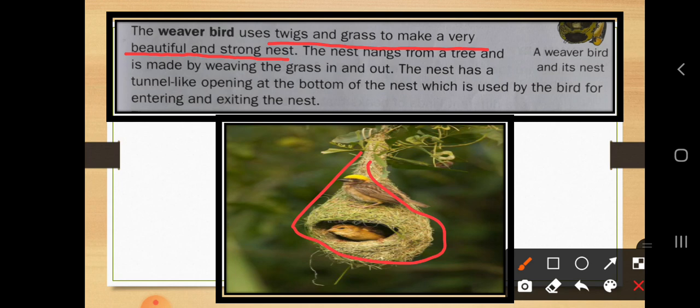What they are using as a material. So when human beings are building their homes, they use concrete and marble to give a proper shape and size to the home, or you can say buildings. In a similar way, the birds are also using some materials.